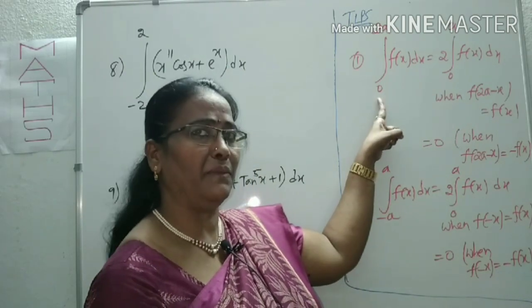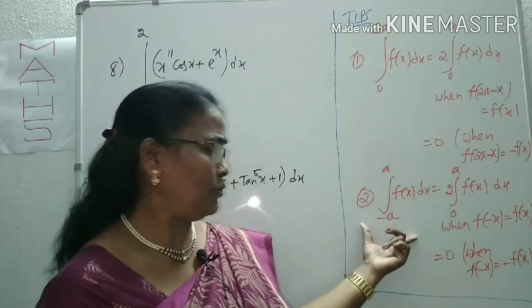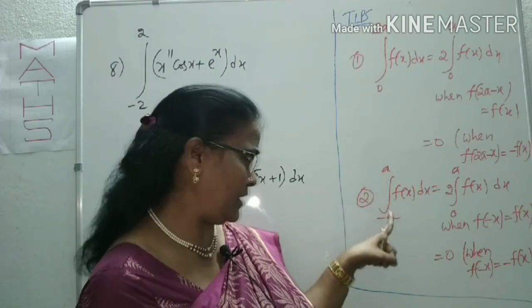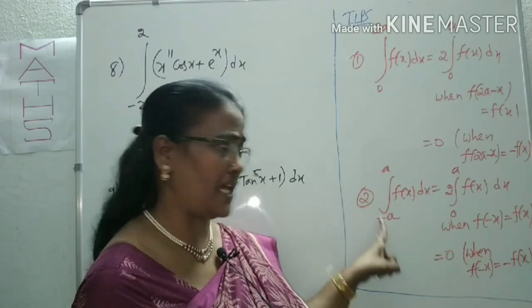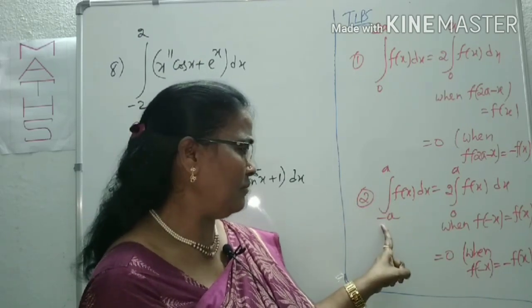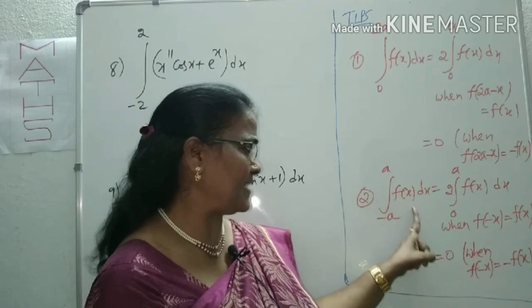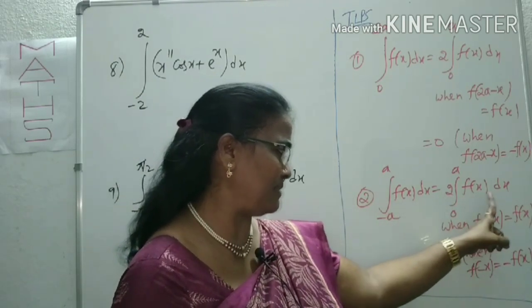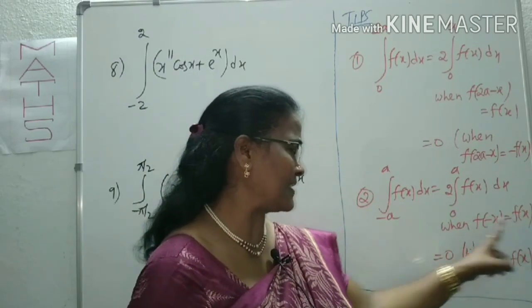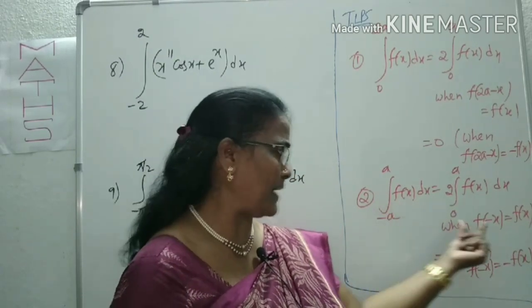That is in the case of limits from 0 to 2a. Come to this point. Here the limits are from minus a to plus a. Both are the same limits, one with a negative sign, the other positive, where a is any value. The integral from minus a to plus a of f(x) dx is here also 2 times f(x) between the limits 0 to a when f(−x) is equal to f(x). In place of x, we have to check minus x.